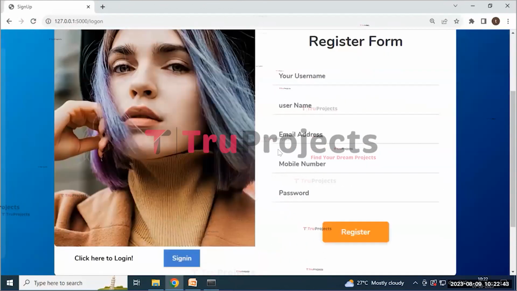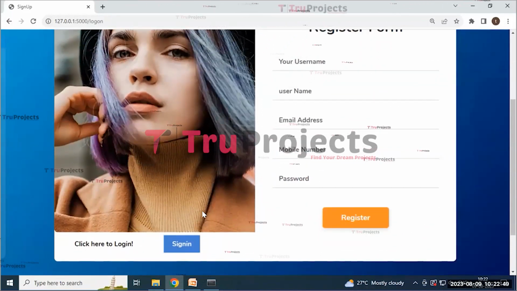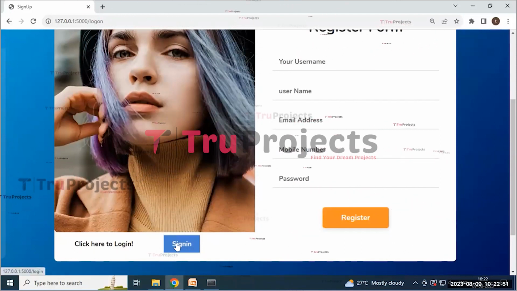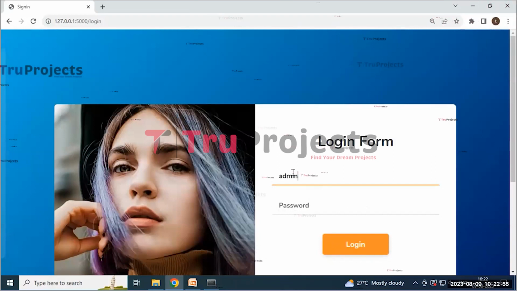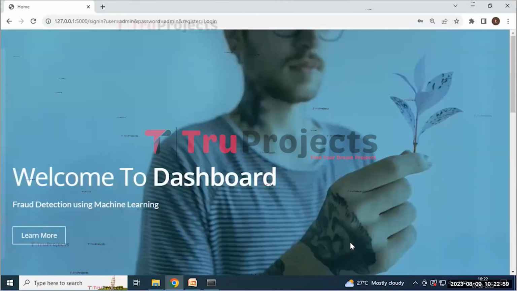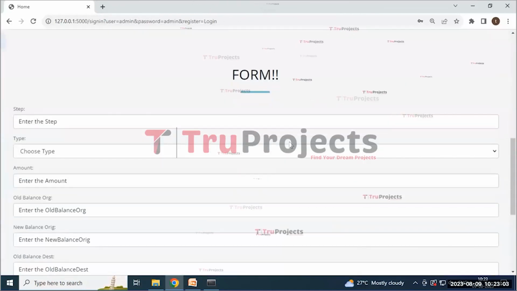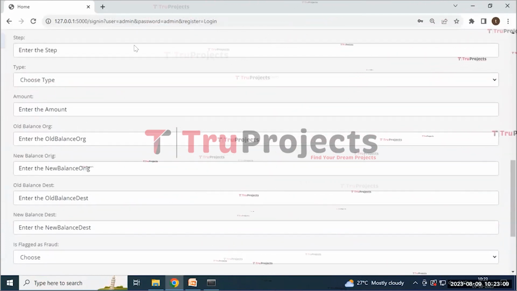Here it will redirect to the sign up page containing some necessary details that need to be filled to create an account. But my account is already created, that's why I'm using the sign in button. Here it will redirect to the sign in page containing the username and password that need to be filled, and then click on the login button. Here it will redirect you to this page containing some input details that need to be filled, and I am entering those details.